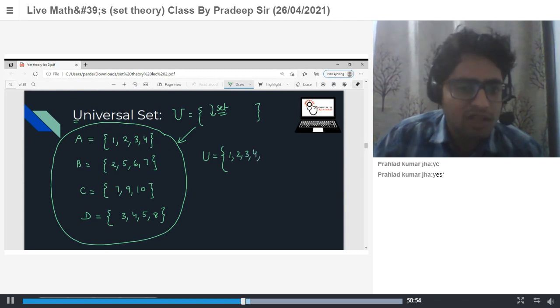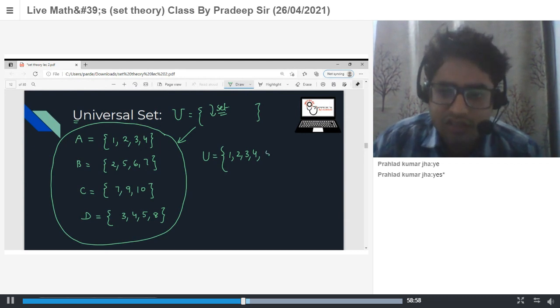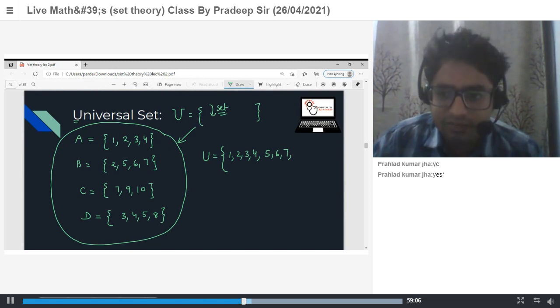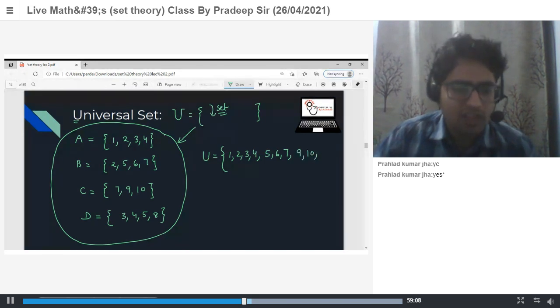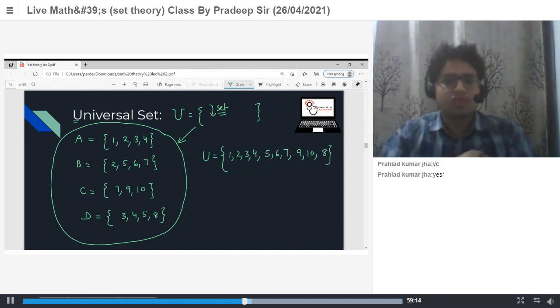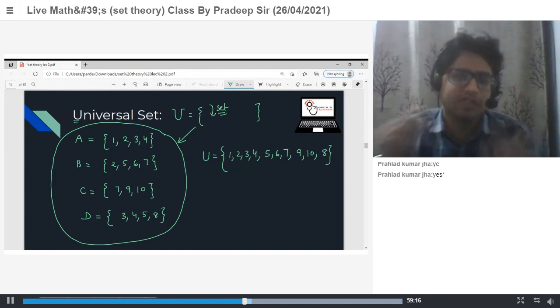The elements of B are 2, 5, 6, 7. 2 is already here, so this is 5, 6, 7. Elements of C: 7 is already here, so 9 and 10. Elements of D: 3, 4, 5 are also here, now 8. So this is your universal set for the given question.